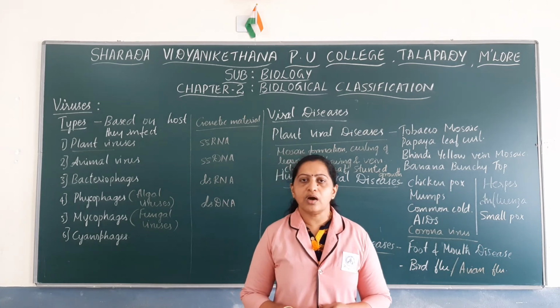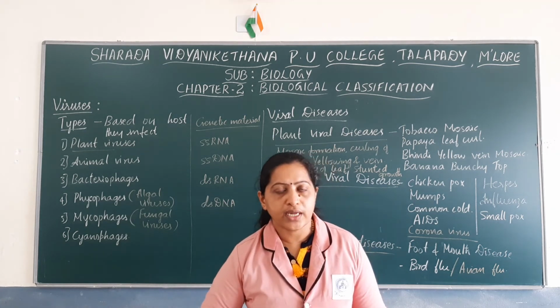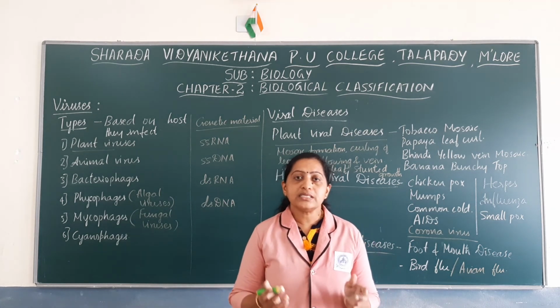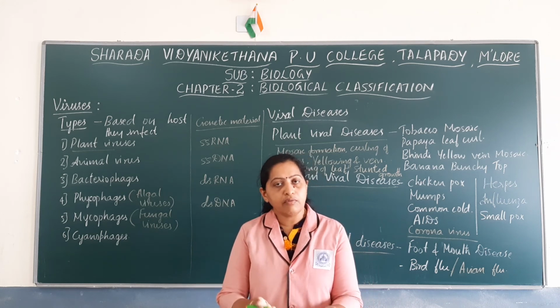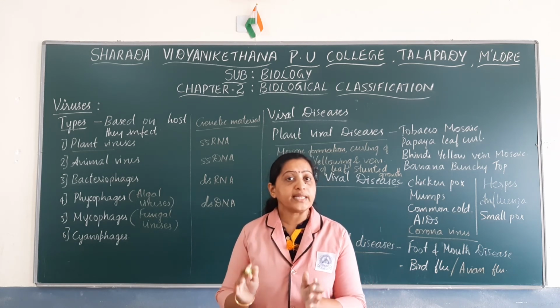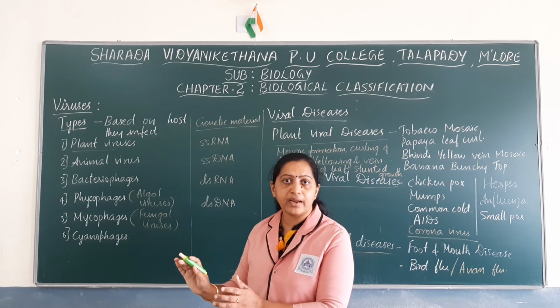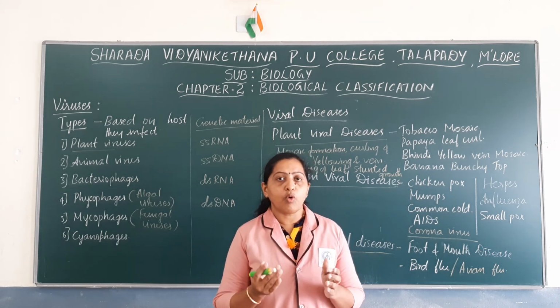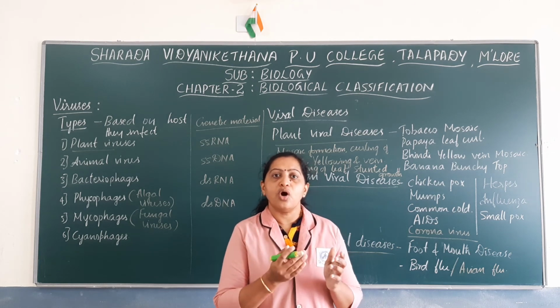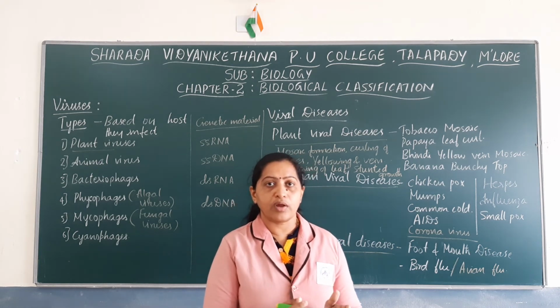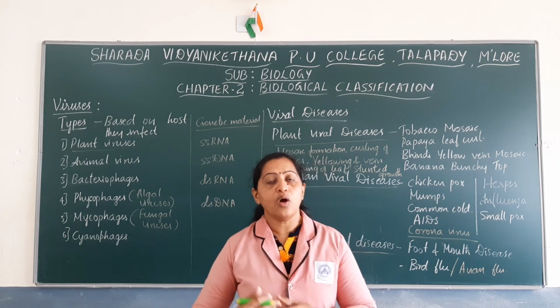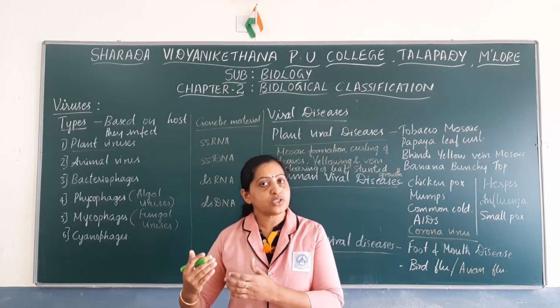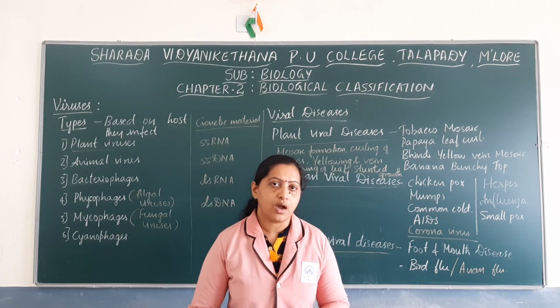So we have noted down the characteristic features of viruses and why viruses cannot be included under living or non-living, why they have been kept as separate entities. We have noted down the characteristic features of living organisms that are found in viruses, and the characteristic features of non-living things that are found in viruses.